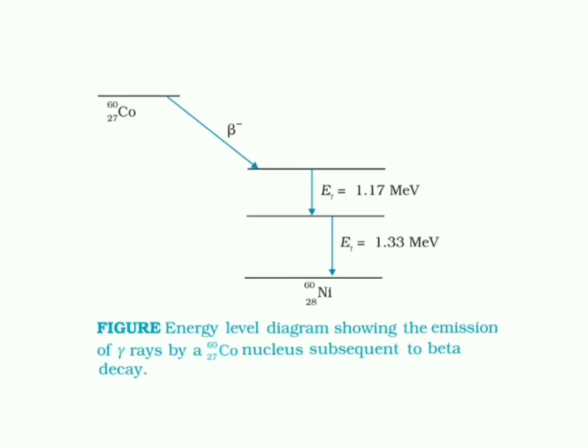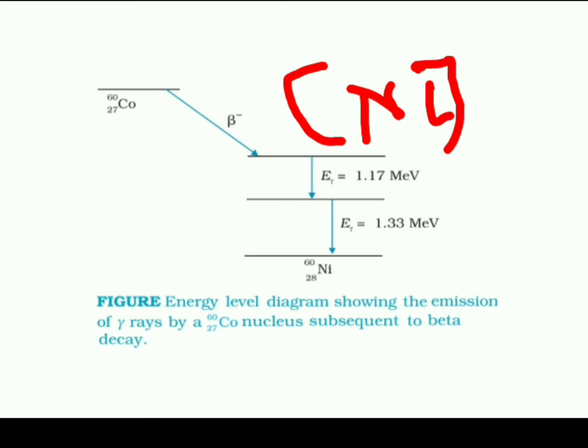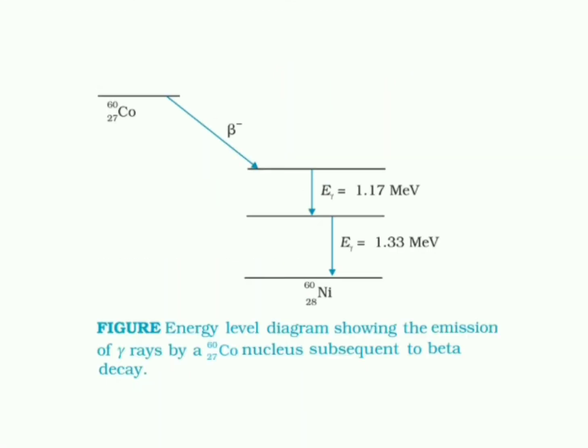We can look at this example given in your NCERT. Cobalt-60 (27Co60) emits a beta minus particle and converts into nickel. This nickel obtained will be in an excited state, a high energy state. Because it possesses higher energy, it will come down to the ground state by emitting two energies. We have shown two energy levels, E1 and E2.